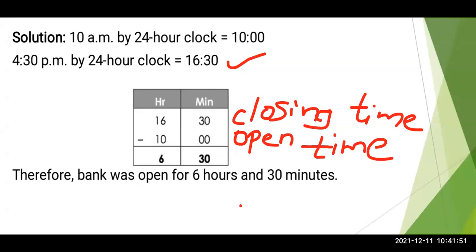So how did you get it? You got the answer by subtracting the open time from the closing time. So we exactly got that the bank was open for 6 hours 30 minutes. Is it clear, everyone? Okay. So you'll copy down these things in your notebook. And here we have completed our chapter as well as our word problems. The remaining sums which I left will come as part of homework.